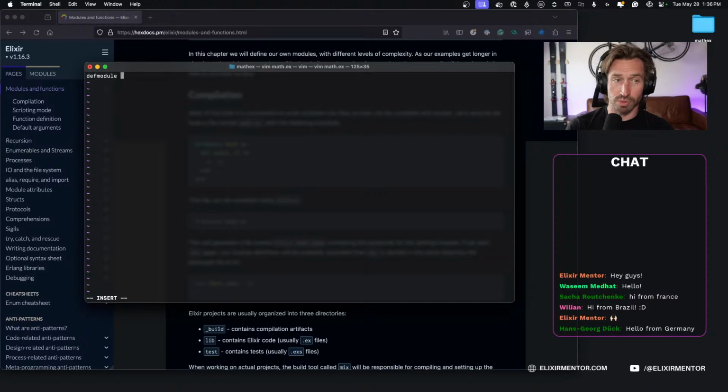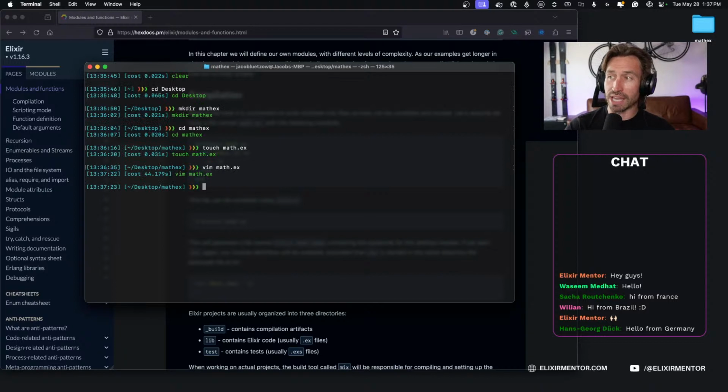So defmodule, capital MATH, do, and then we can tab over, that's a huge tab, but we're going to do it. And then we can create our function here that takes two arguments, A and B, and it's going to add them together, A plus B, and then we'll end that function, and then we'll end our module here. And then to save in vim, just hit escape, colon, and then W for write and Q for quit. And now we have our .ex file.